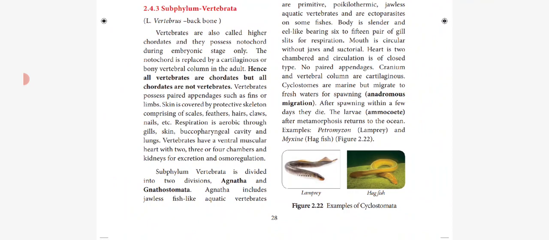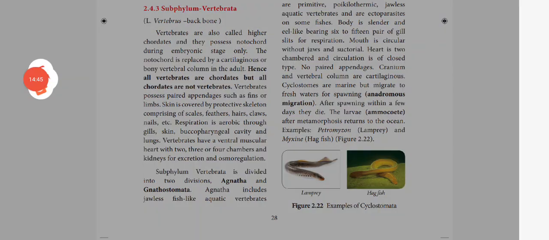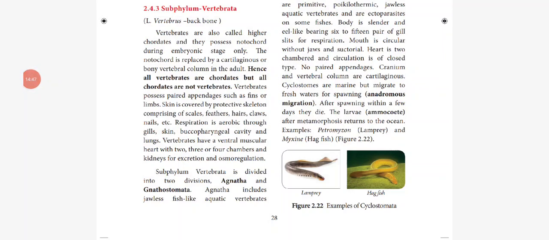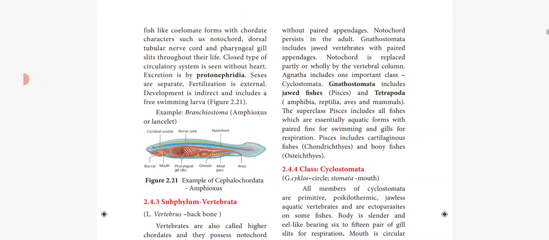Next we will see the classification of subphylum Vertebrata. So again the subphylum Vertebrata is divided into 2 divisions. One is Agnatha and another one is Gnathostomata. So based on the presence or absence of jaw in their mouth, the subphylum Vertebrata is classified into 2 divisions, Agnatha and Gnathostomata. Agnatha includes the jawless fishes like aquatic vertebrates.